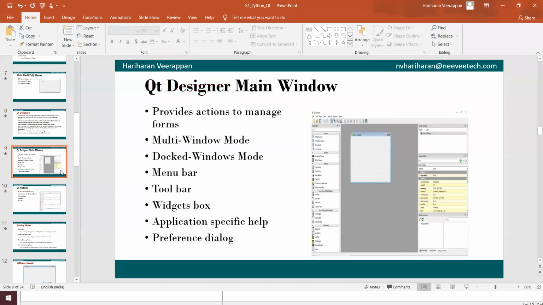And we have options like a main window which provides different forms to manage the user interface design, multi windows, docked windows, and we have the menu bars and toolbars, widget boxes, application specific help, and preference dialogues. Qt Designer is basically a complete tool set which can be used to design very easy to use and comfortable user interface applications.